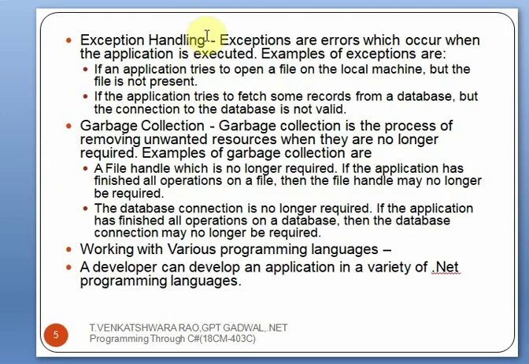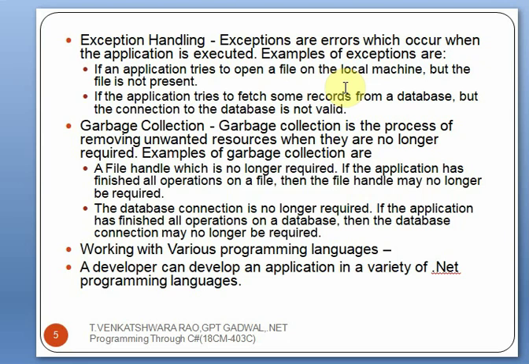First one is the exception handling. Okay, so exception is nothing but an error which occurs when the application is executed. Basically, the error is, for example, opening a file which is not located in the machine. That is one type of error, and also fetching data which is not present in the database. So these types of errors are called exceptions. These exceptions can be handled by the CLI.